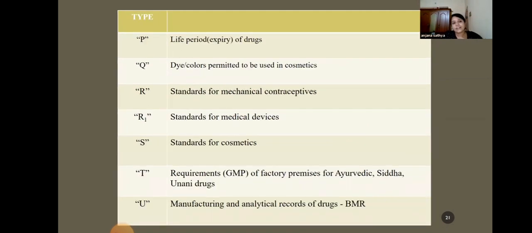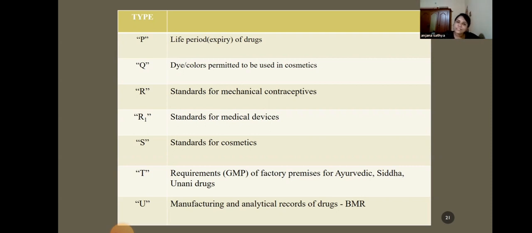Schedule P deals with the life period or expiry date of the drugs. Schedule Q lists dyes or colors permitted to be used in cosmetics. Schedule R is standards for mechanical contraceptives, R1 is standards for medical devices, and S is standards for cosmetics.